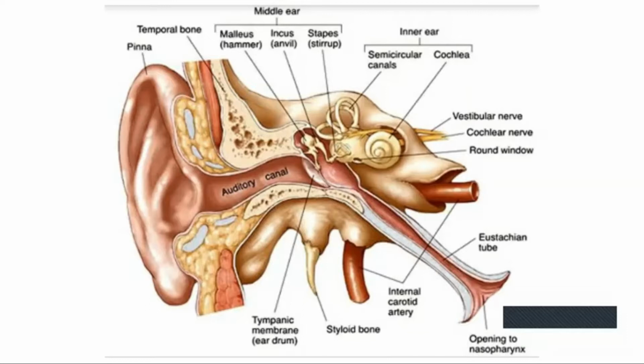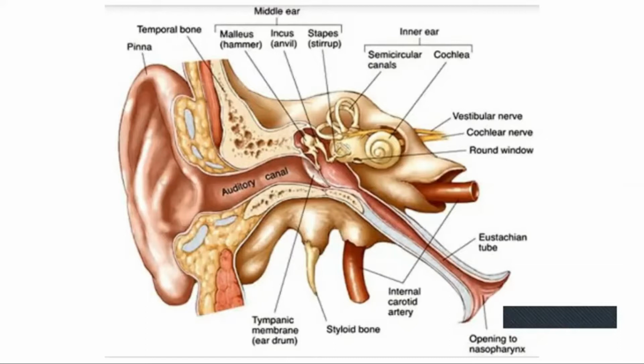It passes through the auditory canal. And this auditory canal contains earwax, and small hairs are present inside it. For what purpose are the earwax and the hairs present inside the auditory canal? In order to prevent dust particles from entering the ear. To prevent the entry of those dust particles, earwax and hairs are present.